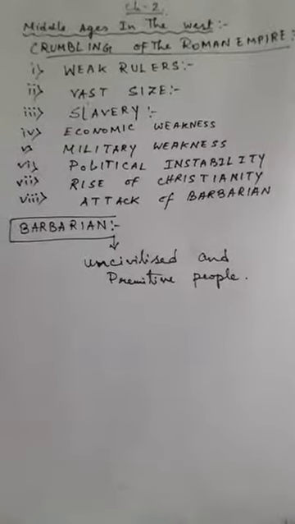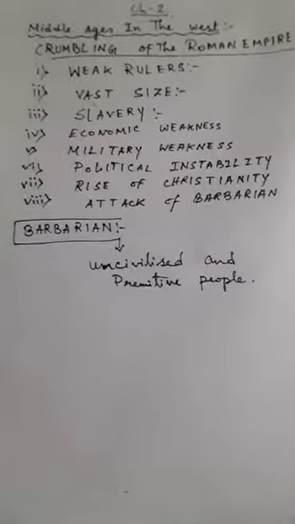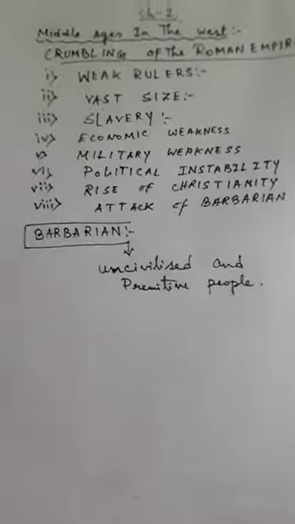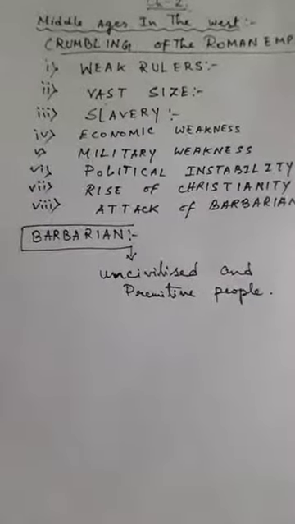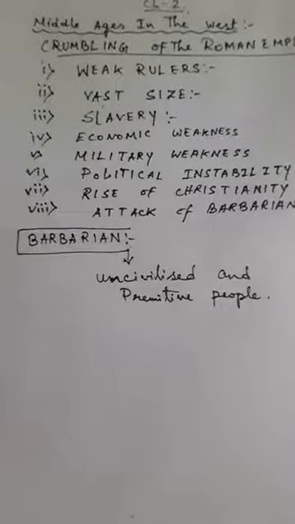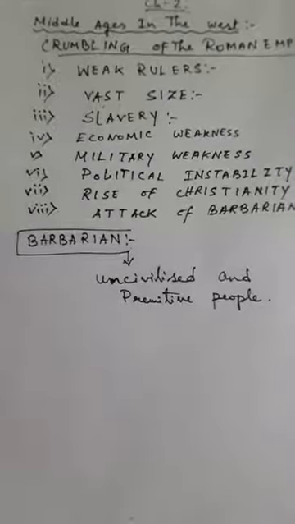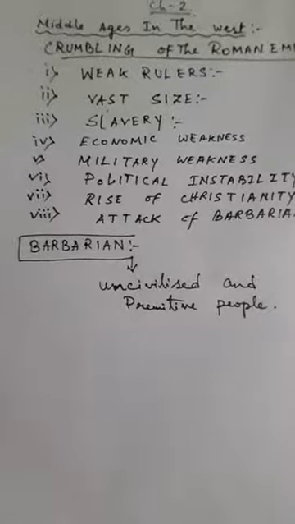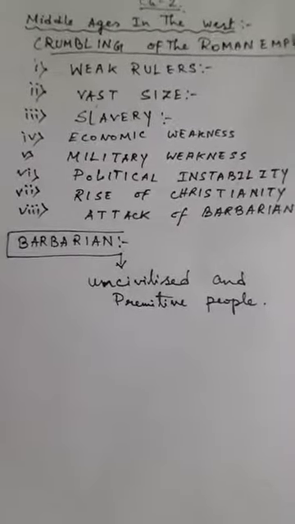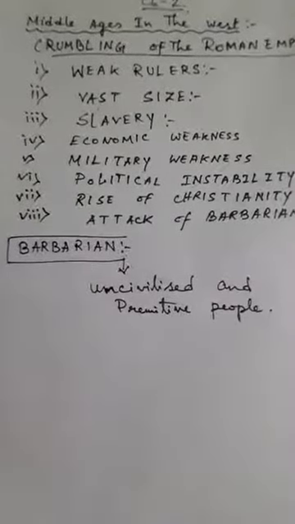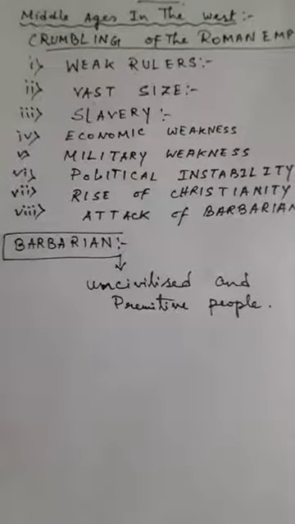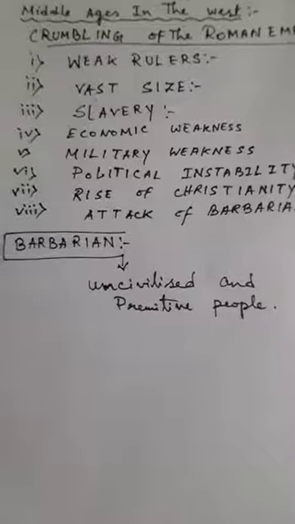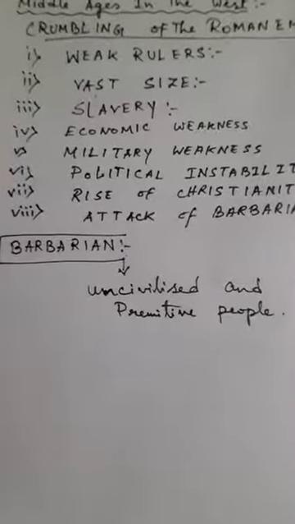In the Roman Empire, those people who were living outside the border of the Roman Empire were called barbarians because they had no culture, no custom of their own, and they gradually entered into the Roman Empire. They had no language, culture and custom. They were not civilized, but they gradually entered into the Roman Empire. These people were called the barbarians. So barbarians were basically the people who had no civilization or culture and custom of their own.